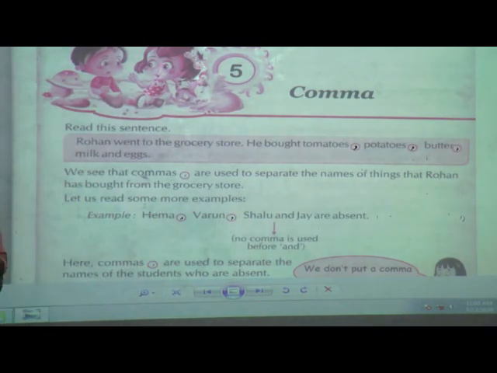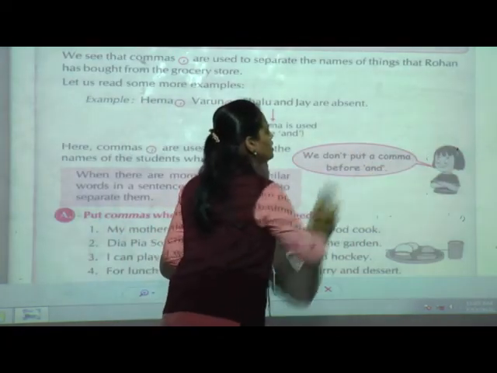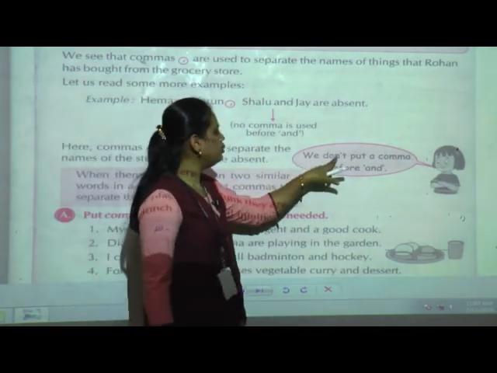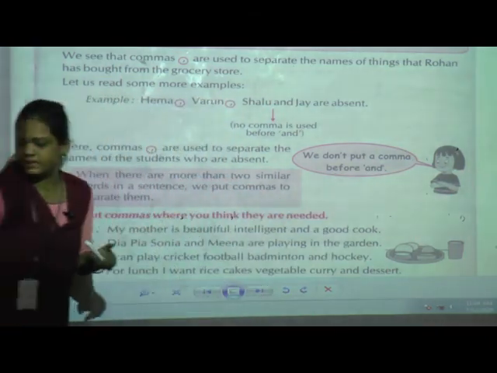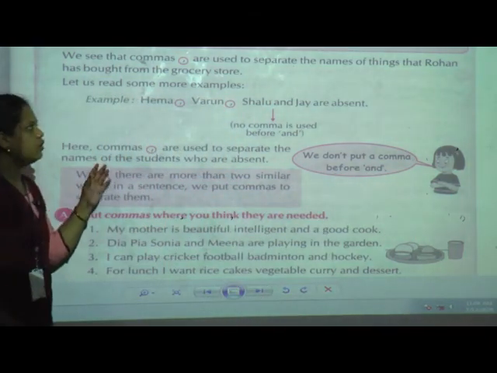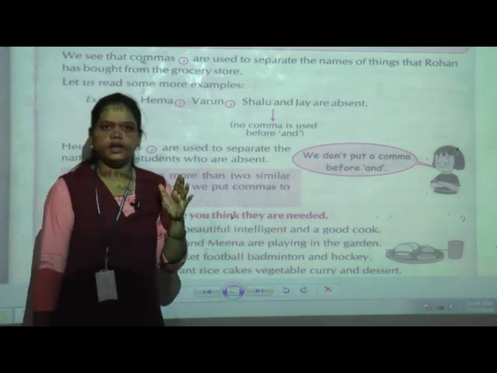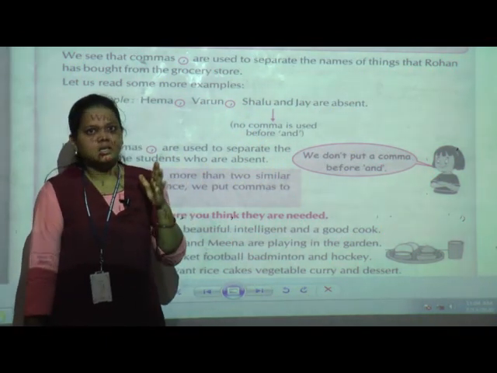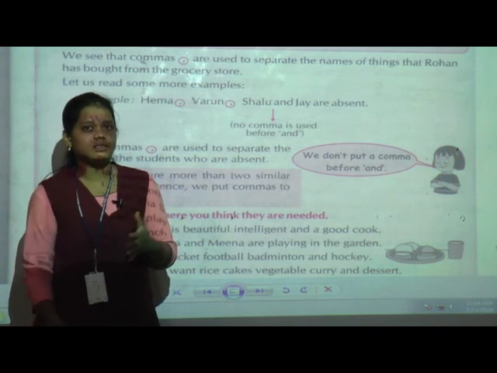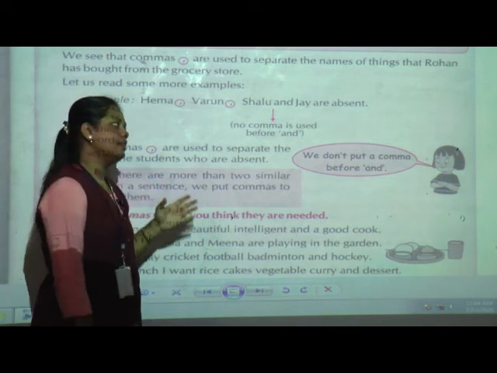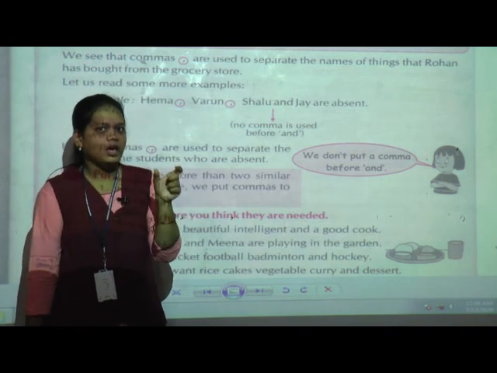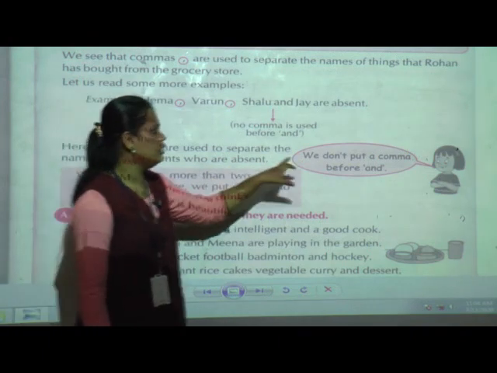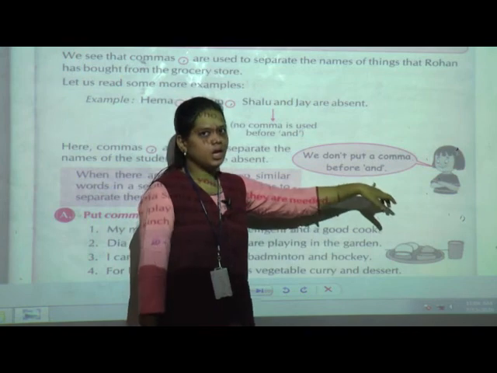Just now I told you we don't put a comma before and. Remember this. Whenever we separate the names of persons or things in a sentence, if and comes, we don't put a comma before and.